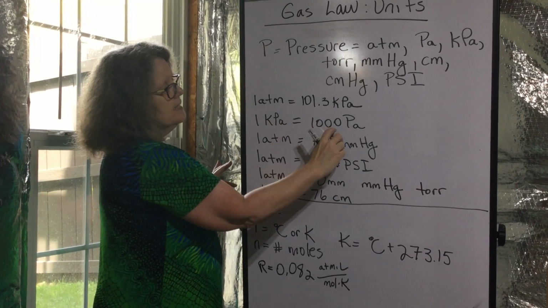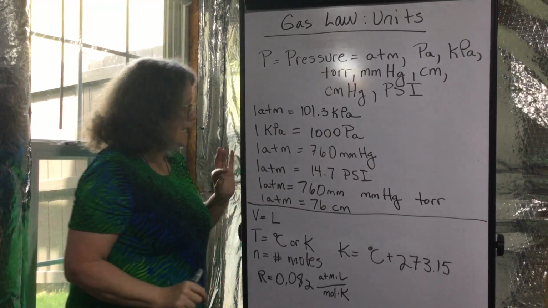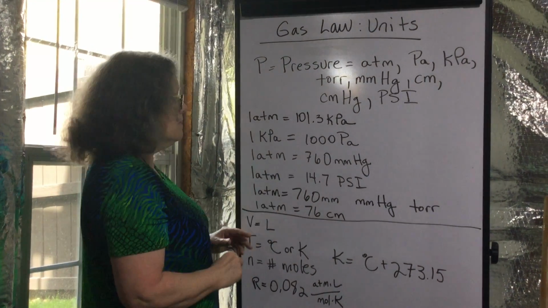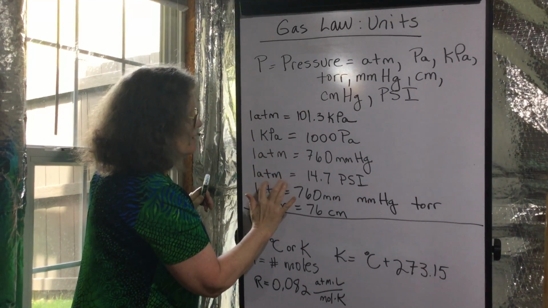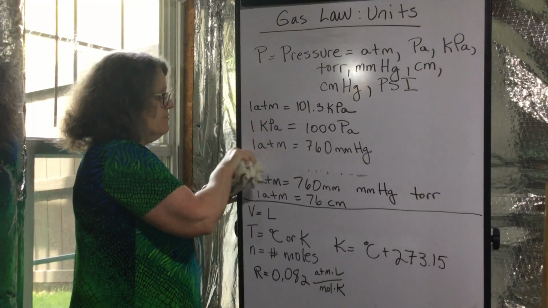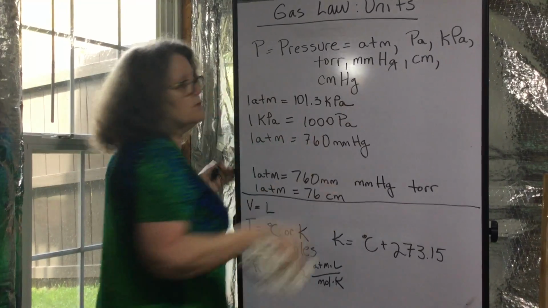A kPa is 1,000 pascals. So a kilopascal is 1,000 pascals. An atmosphere is equal to 760 millimeters mercury. Okay, so an atmosphere is also equal to 14.7 psi. Now, delete that from your vocabulary. We're not going to do anything whatsoever with psi.